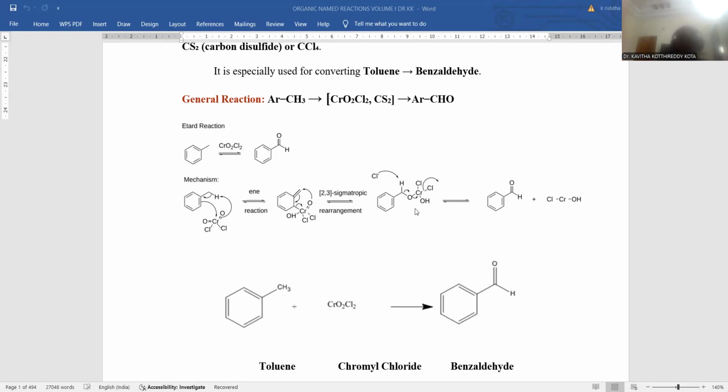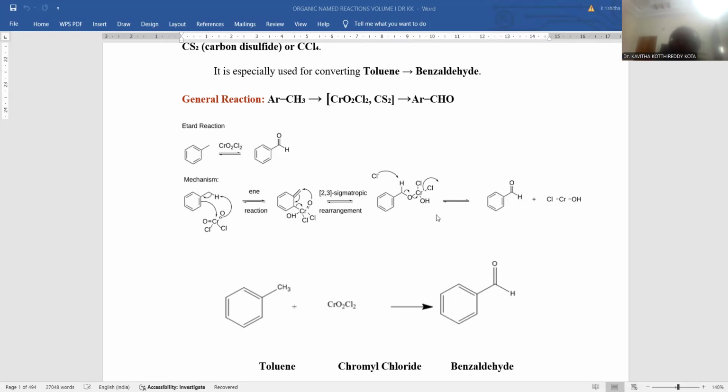After getting this, there is a possibility for abstraction of hydrogen again from this methyl carbon by means of chloride. Chloride takes this proton, and the bonded electrons move toward this side. Whenever the bonded electrons move toward this side, what happens? The entire chromium group, being bulkier and larger, loses one of the chlorines, which is responsible for pulling this proton from the methyl carbon.